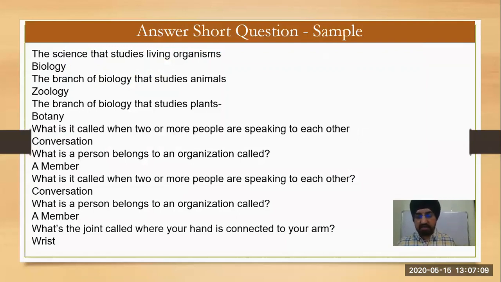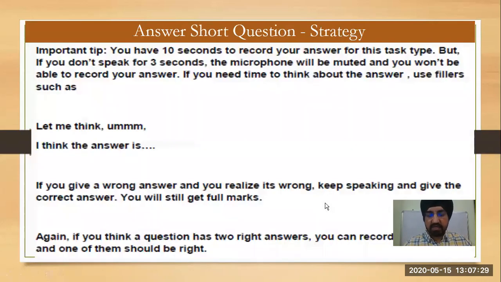It will also increase your knowledge of how to pronounce and what we say for a particular thing, like the science that studies living organisms, what is it called when two or more people are speaking to each other, what is a person belonging to an organization called, something like that. We'll practice. So again, strategy in place. You get 10 seconds to record your answer, but you have to speak immediately. If you don't speak for 3 seconds, you will not be marked.